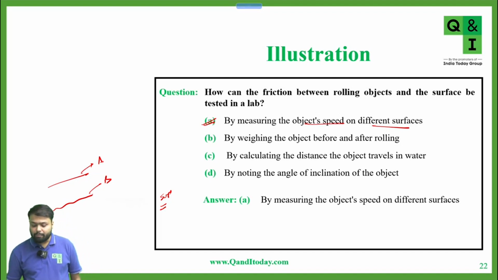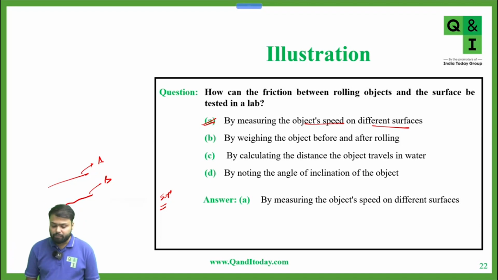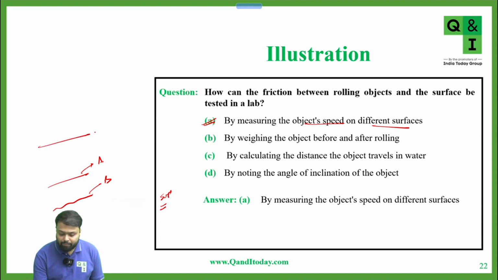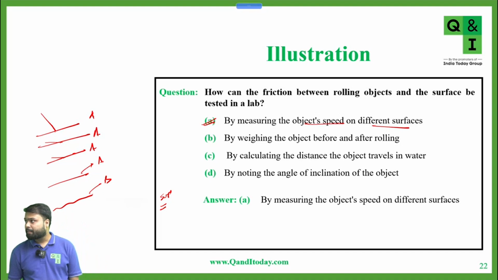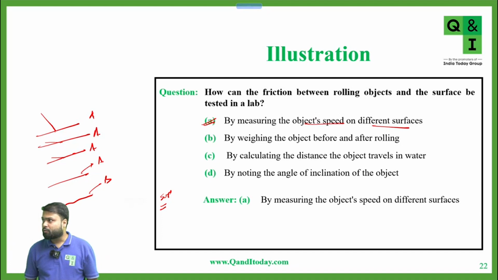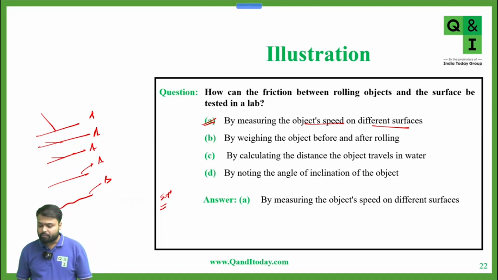Now D option is saying by noting the angle of inclination of the object. If you keep the surface same, that is everywhere surface is A, then even if the angle of inclination is different, friction will be the same in each case. So there is no difference in the friction. So option D is incorrect.